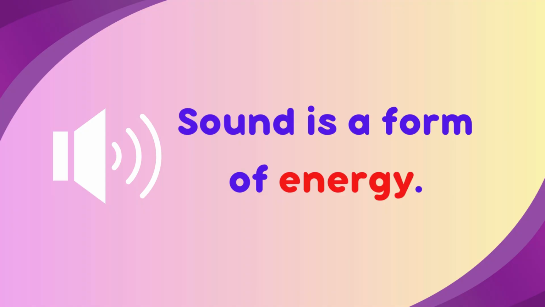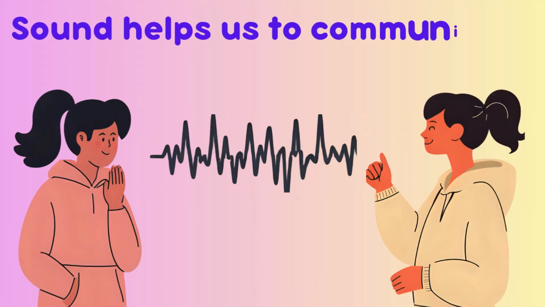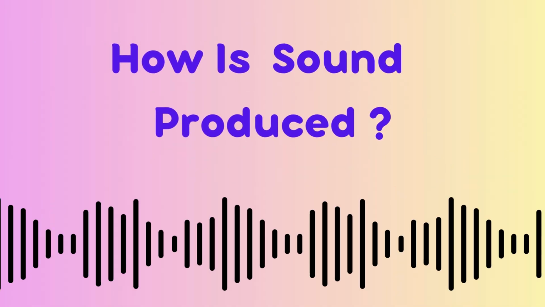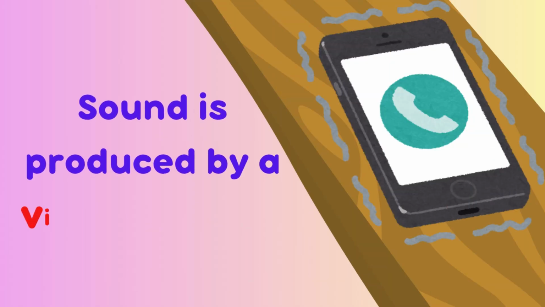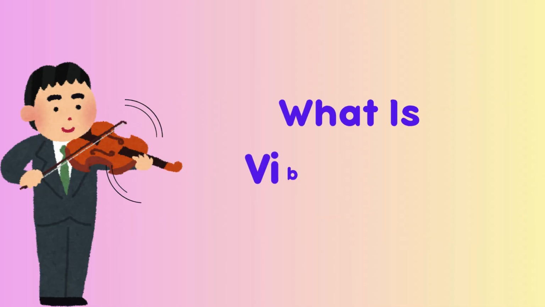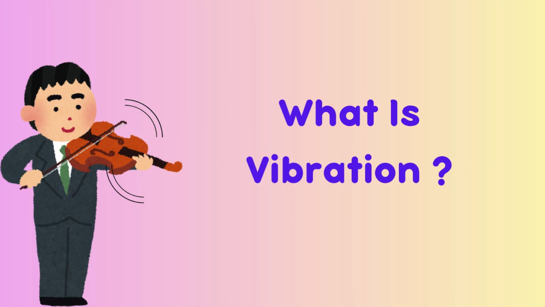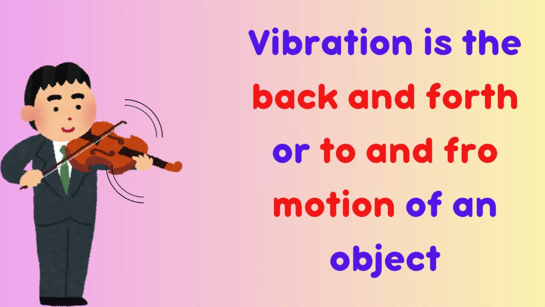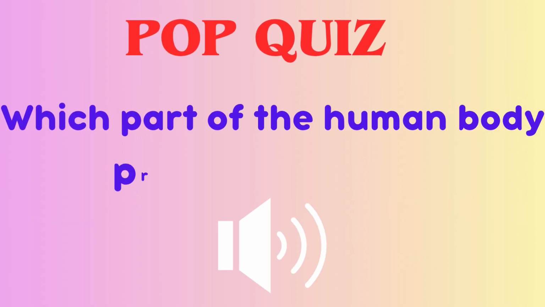Sound is a form of energy. Sound helps us to communicate with each other. How is sound produced? Sound is produced by a vibrating body. What is vibration? Vibration is the back and forth or to and fro motion of an object.